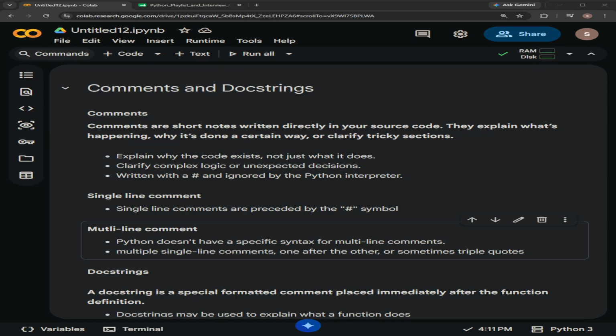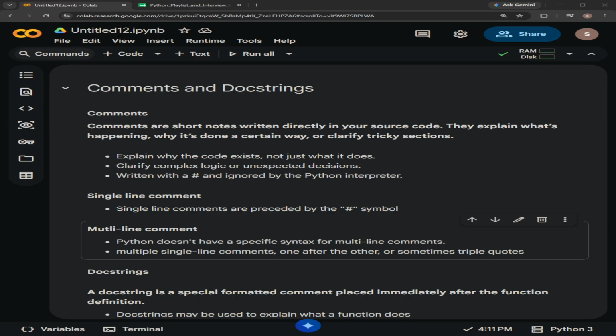Ever wondered, your code works, but can others understand it? Or even worse, can you understand your own code after a few days? Usually after writing a huge number of lines, it is quite difficult to memorize what happens where, even for us. So that's where we can use comments and docstrings. In this video, we will break down what comments are, what docstrings are, and how they can be used in the code.